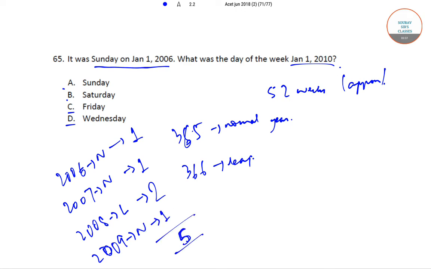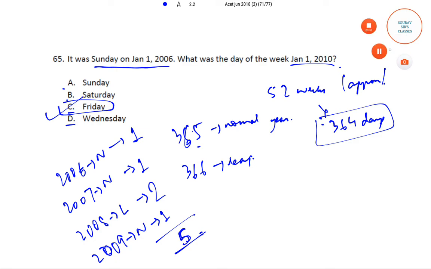So we have a total of 5 extra days, because 52 weeks is 364 days, and this is how we have calculated the extra days in each year. So 5 extra days will give us Sunday plus 5 days, so Friday. Option C is the correct answer.